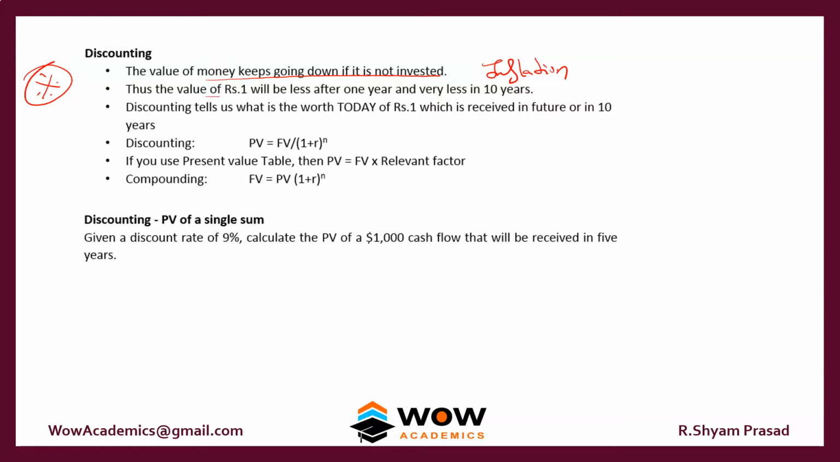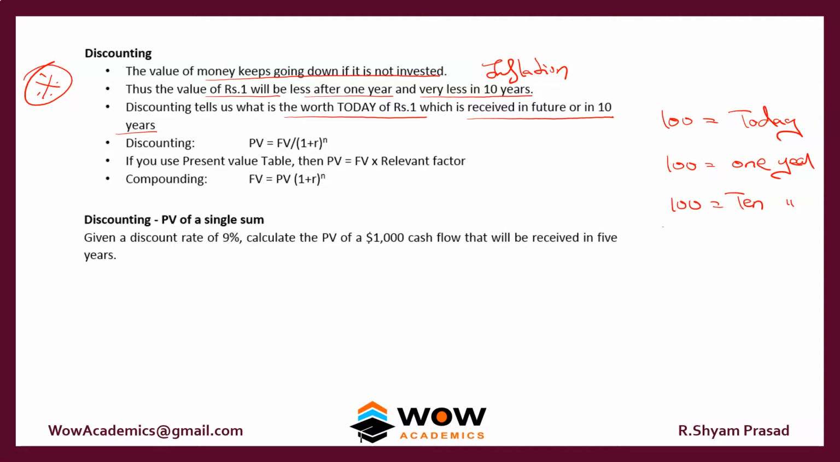Thus the value of rupee 1 will be less after 1 year and very less in 10 years' time. So every year the value of money keeps on going down. Discounting tells us what is the worth of 1 rupee which is received in future or in 10 years' time. So assume that someone gives you 100 rupees today. That 100 is worth much more than 100 that you are going to receive in 1 year, or 100 that you are going to receive in 10 years.